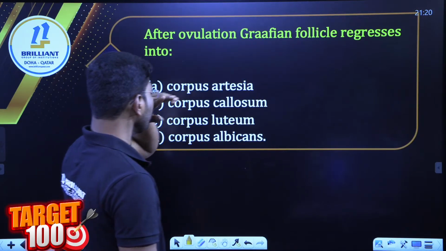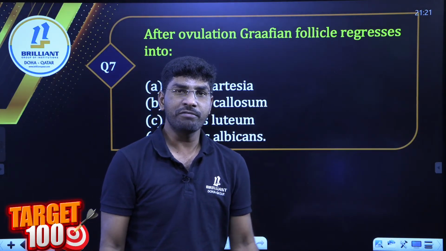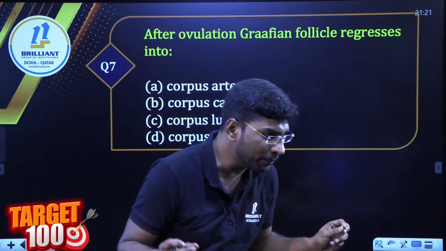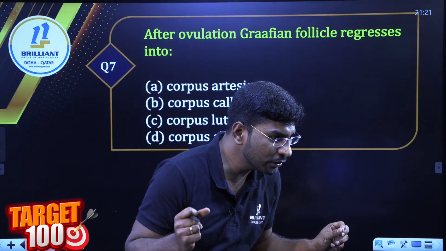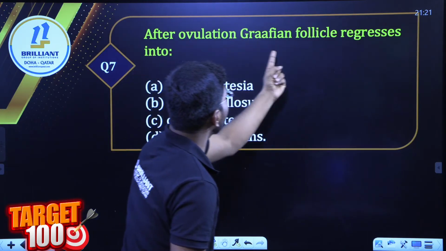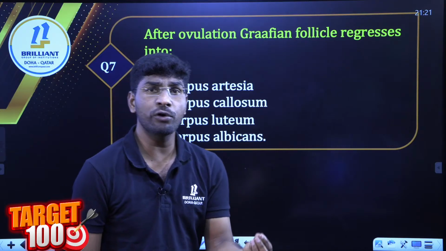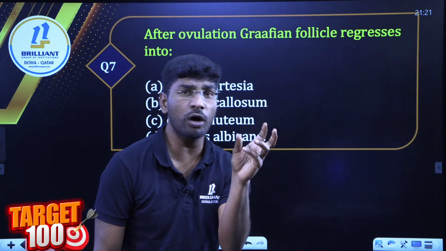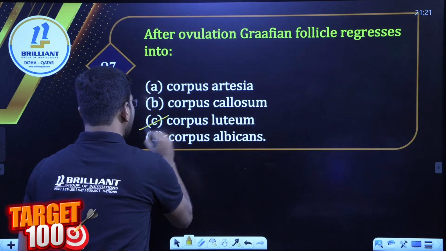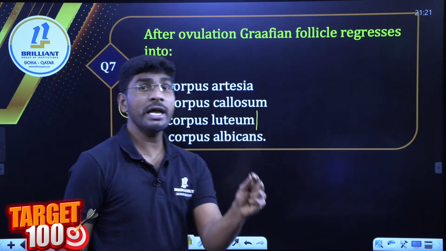Next question. Very simple, very easy question. We know this. Any one of you, you have to answer me. Come on, any one of you. Very good. So what about this one? After ovulation, the Graafian follicle regresses, converting into a temporary endocrine gland called what? Yes, absolutely, corpus luteum. Corpus luteum secretes one ovarian hormone.